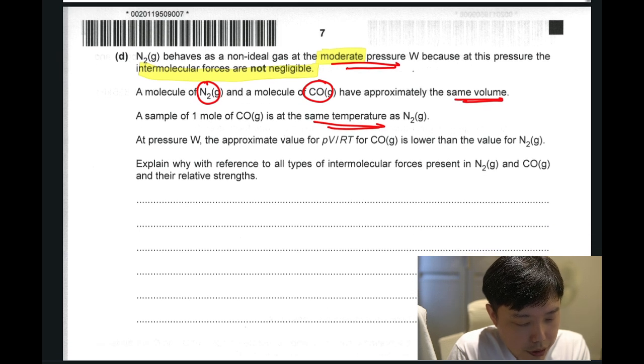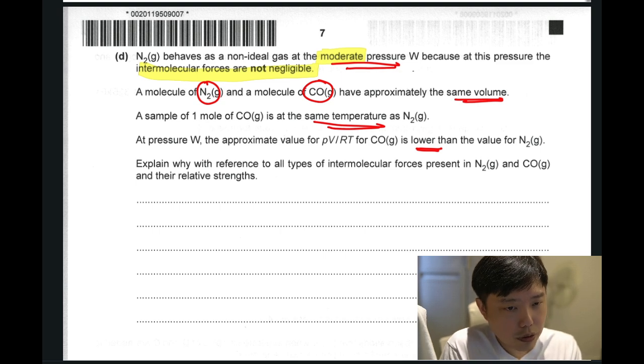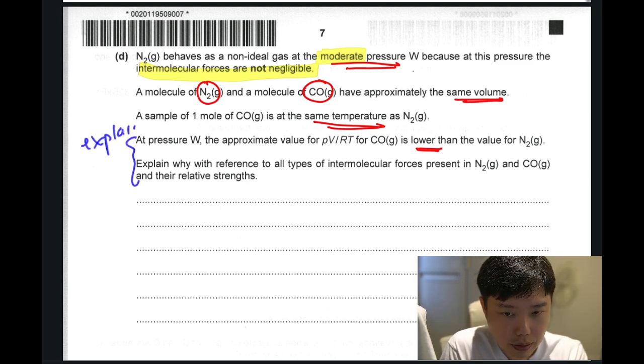Then they say at pressure W, the approximate value is lower for CO compared to N2. So they want you to explain the negative deviation.